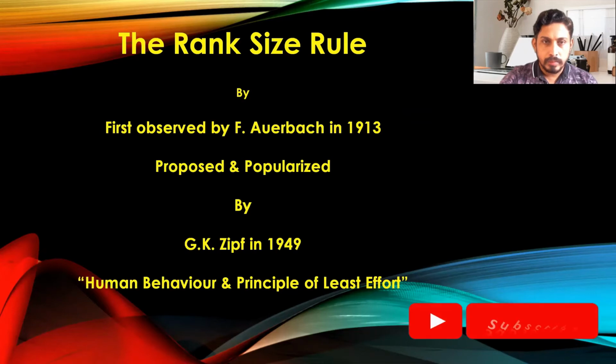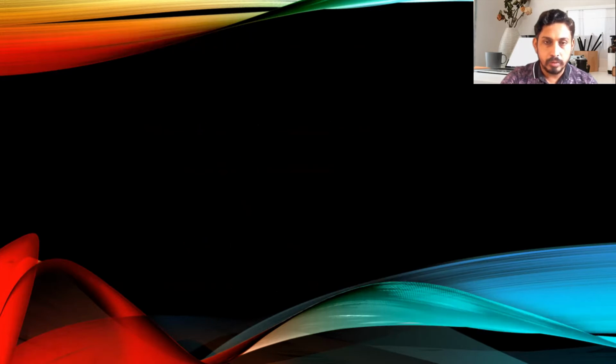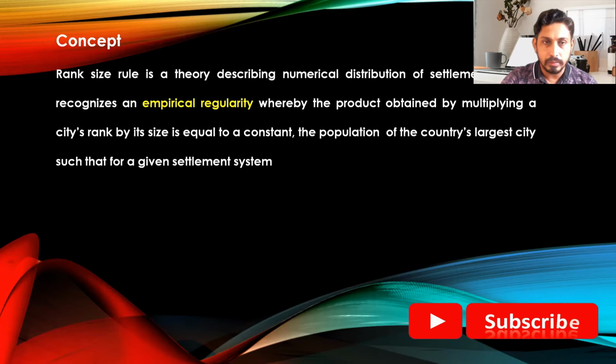Welcome all of you. Now we are going to discuss the rank size rule, which was first observed by Felix Auerbach in 1933, and later on it was proposed and popularized by G.K. Zipf in 1949 in his book Human Behavior and the Principle of Least Effort. Now we will move towards the definitions of the rank size rule.